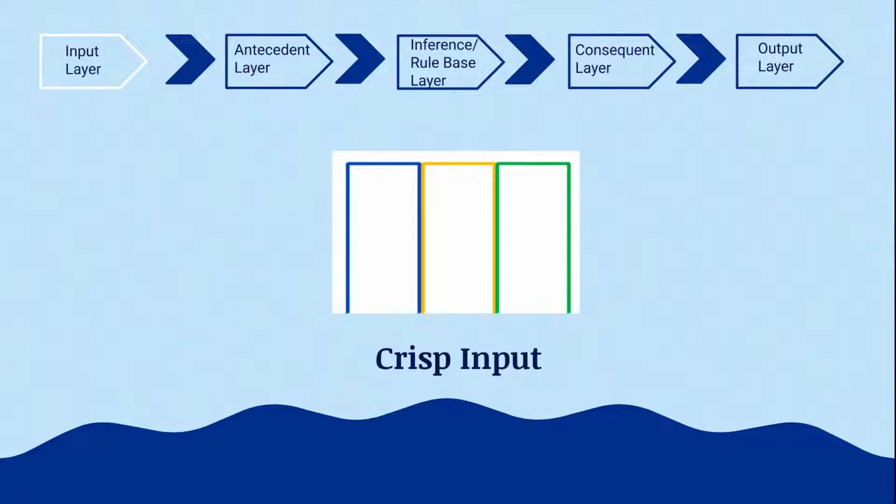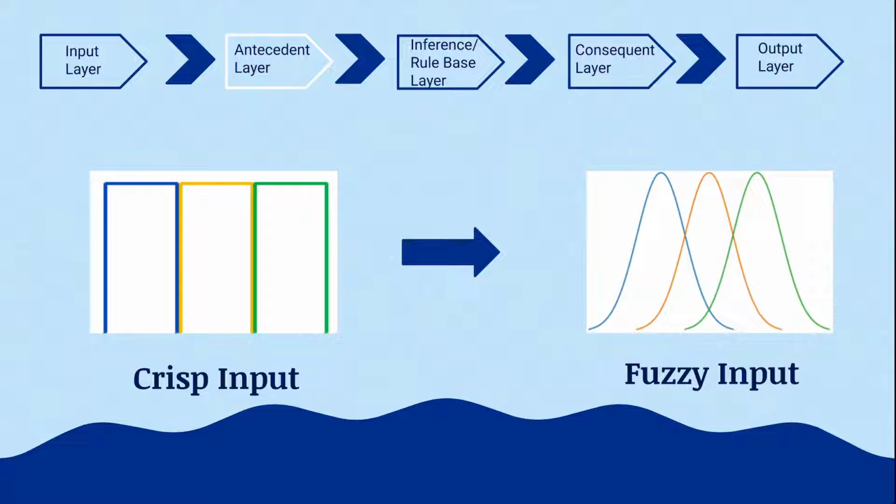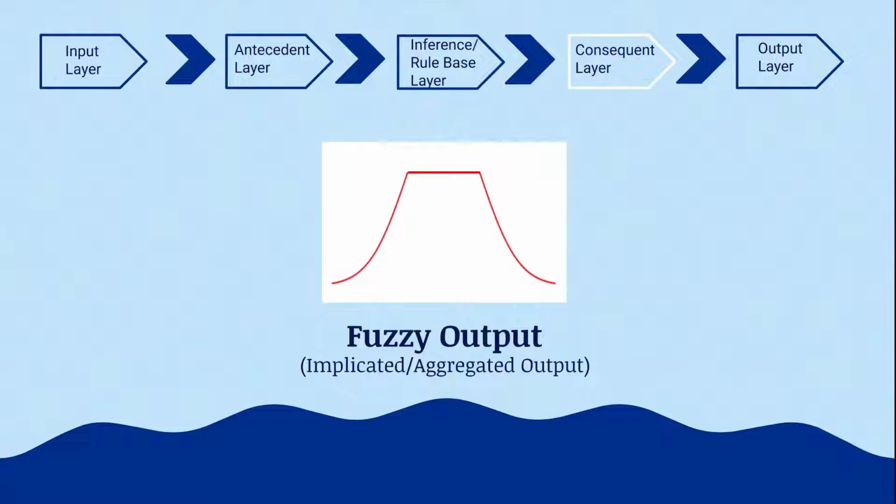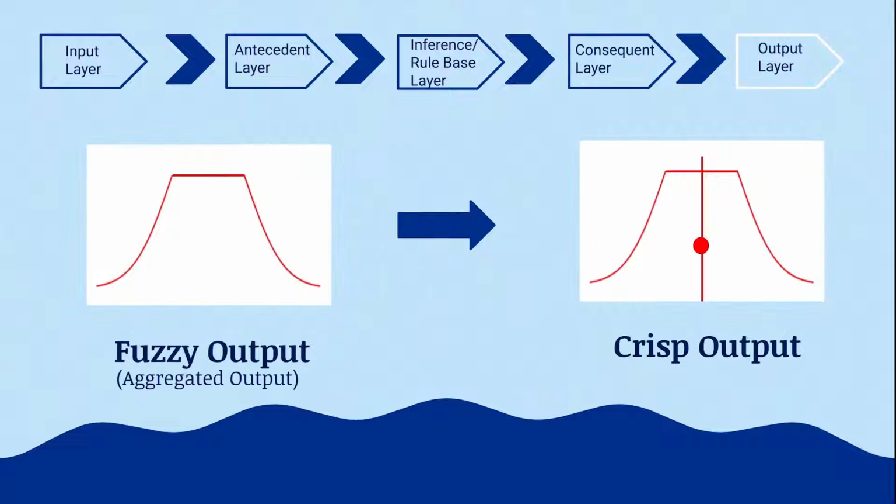In the input layer, crisp input is fed into FCMLSTM. In the antecedent layer, fuzzification by FCM is applied to convert crisp input to fuzzy input. In the inference rule-based layer, based on the fuzzy input, LSTM will generate a fuzzy output. In the consequent layer, the fuzzy output remains unchanged as the output by LSTM represents an implicated and aggregated output. In the output layer, center of gravity defuzzification method is applied to convert fuzzy output to crisp output.